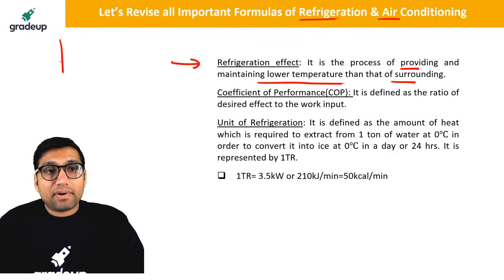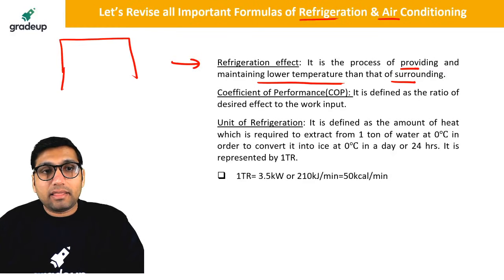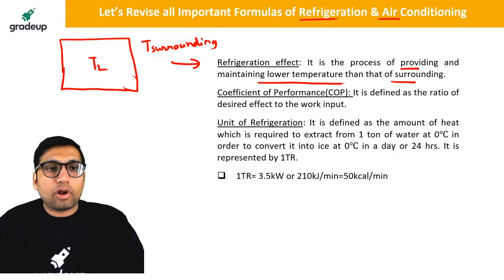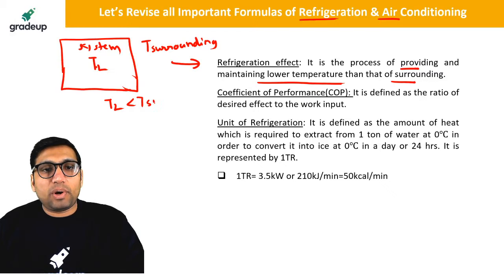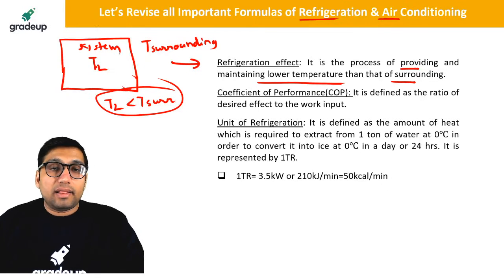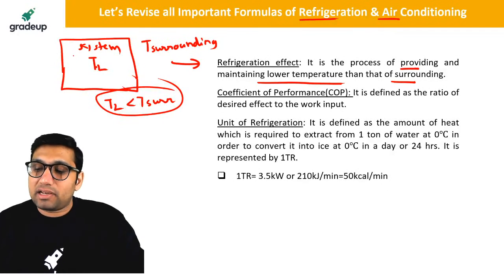Okay, suppose you have a system and you want to maintain the system at a lower temperature with respect to surrounding. This is the surrounding temperature. Now with respect to surrounding, if this is your system and you want to maintain this system at a lower temperature with respect to surrounding, then that can be achieved with the help of a refrigeration process.